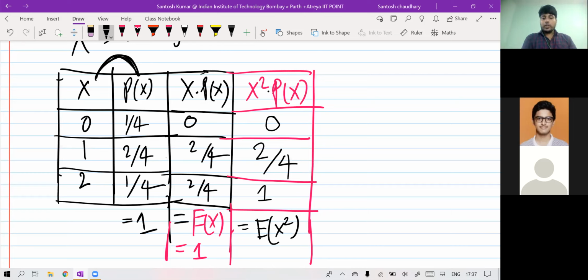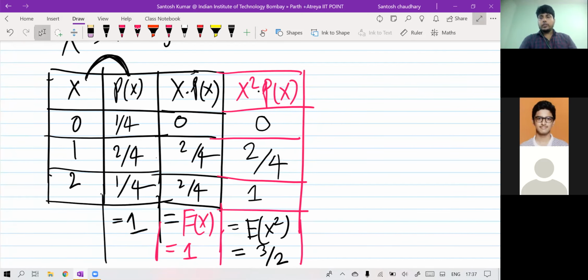What number you will get after adding? 1 plus 2 by 4, 6 by 4, that is 3 by 2.